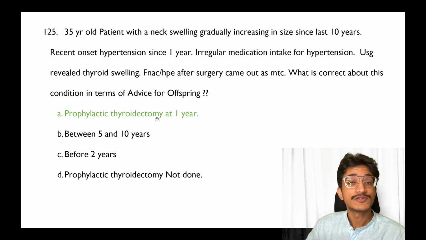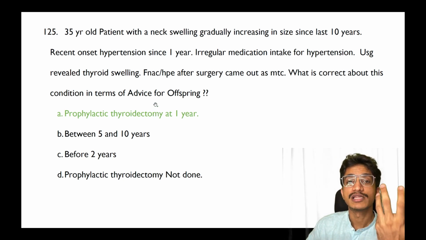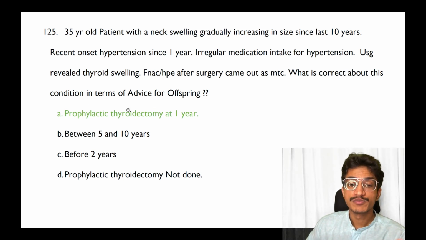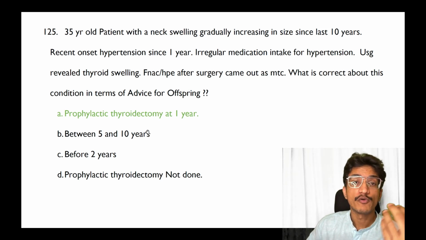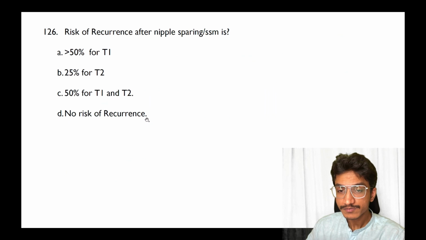So what is the advice for the offspring? This is a recall of what I've got from you guys. If it is meant to be for the offspring, the answer should be prophylactic thyroidectomy before 1 year or at the age of 1 year. So according to me, that should be the answer.